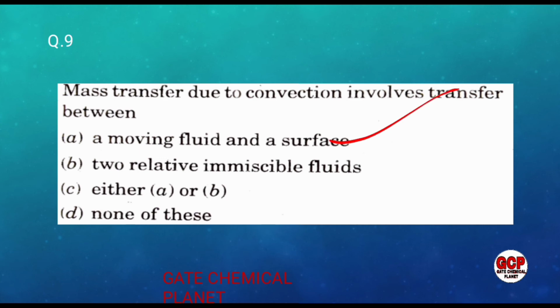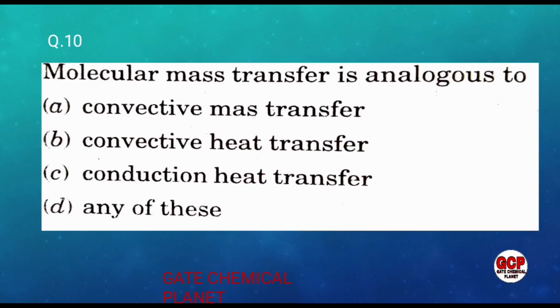This statement is correct. And two relatively immiscible fluids, this statement is also correct. So either we can select A or B.